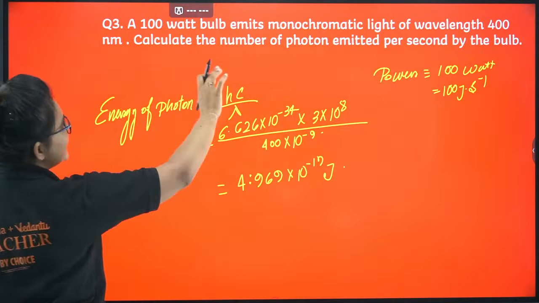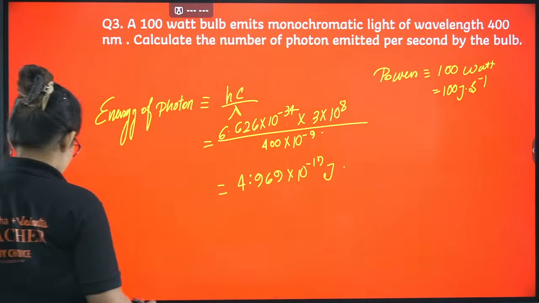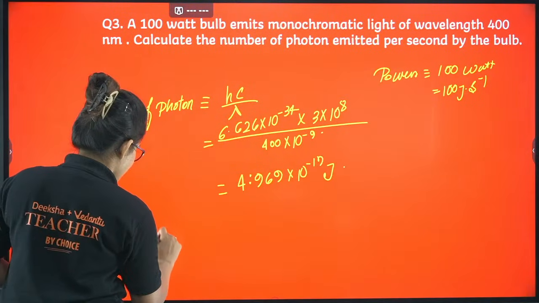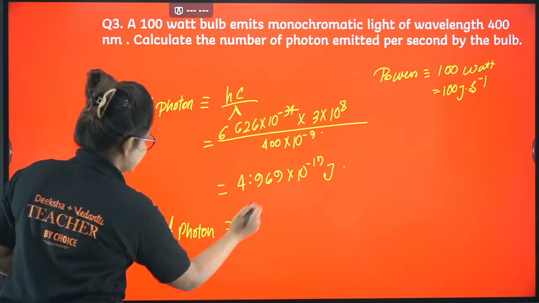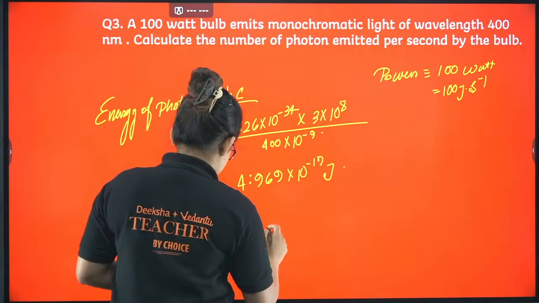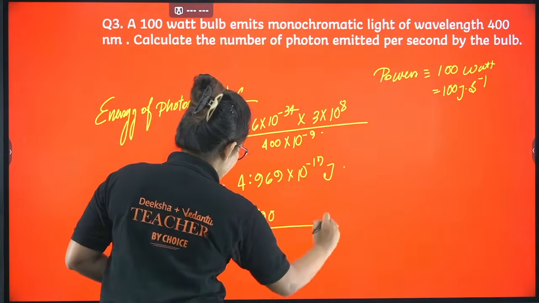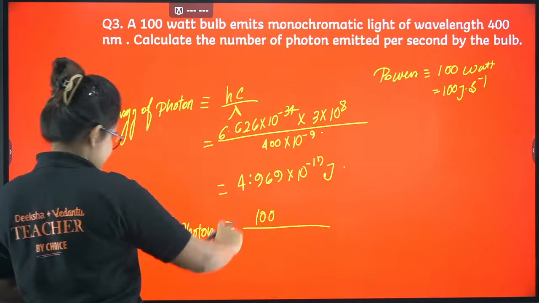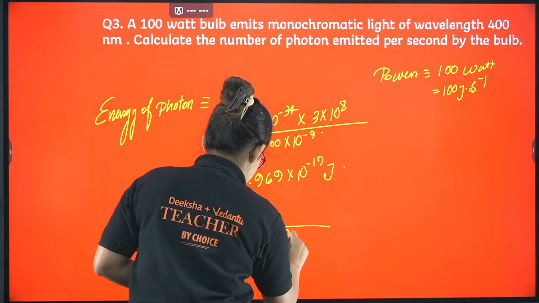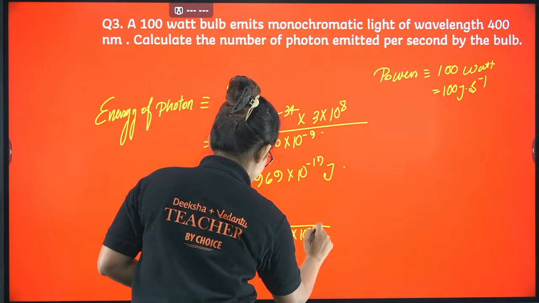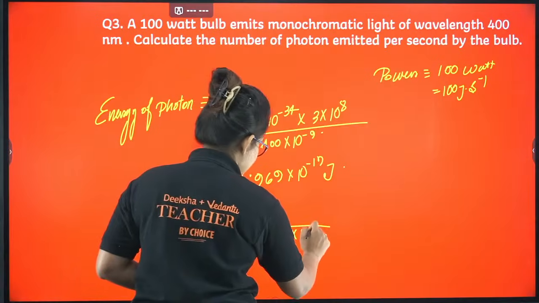Now we have to calculate the number of photons. How should I calculate? Number of photons will be the power, that is 100, divided by the energy, 4.969 into 10 power minus 19.